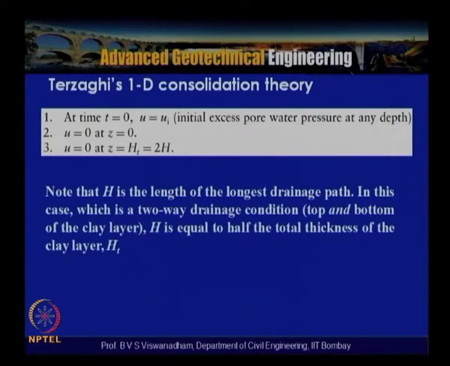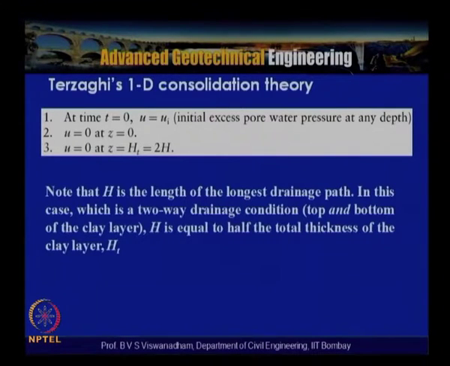This is called double way drainage, or two-way drainage, or double open layer. In this case the consolidation will be relatively faster, and the drainage path length is Ht by 2, which is the effective drainage length.